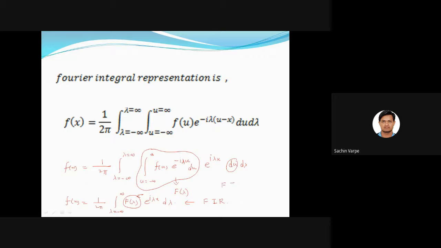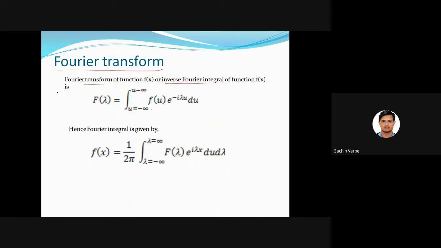Is this clear? That inner integral we have denoted by f of lambda, and that is integral of u from minus infinity to plus infinity f of u e to the power minus I lambda u du.